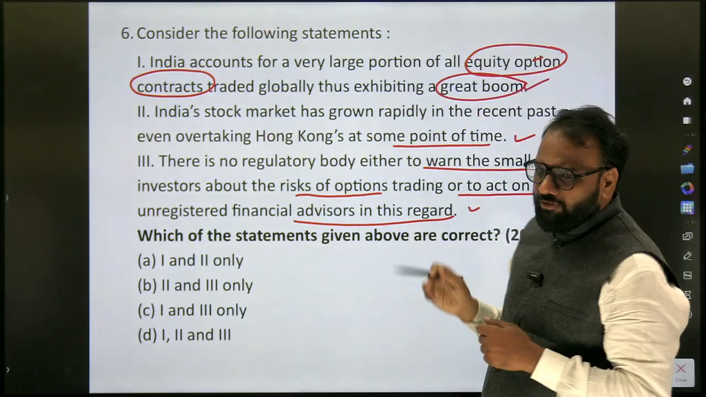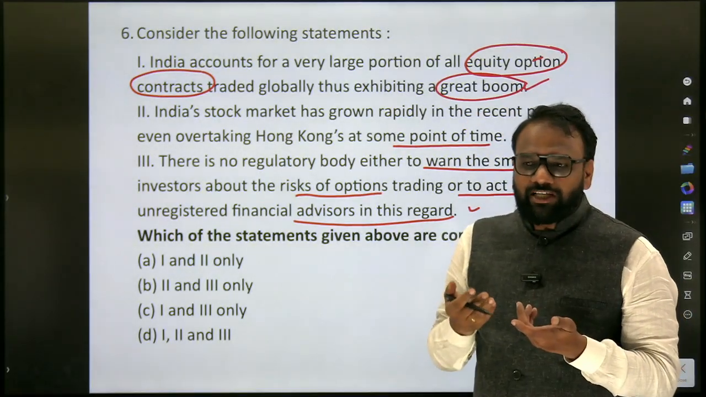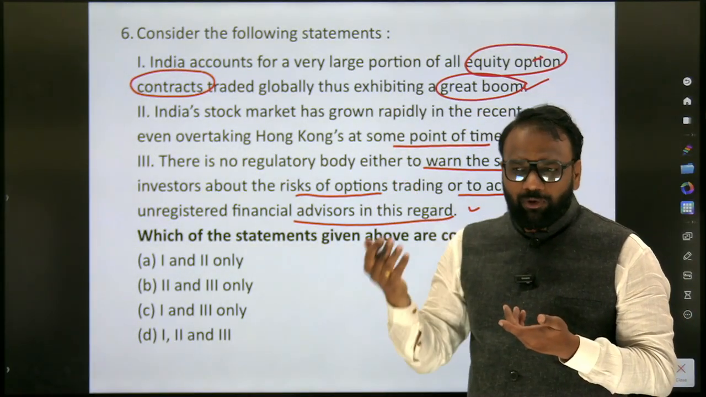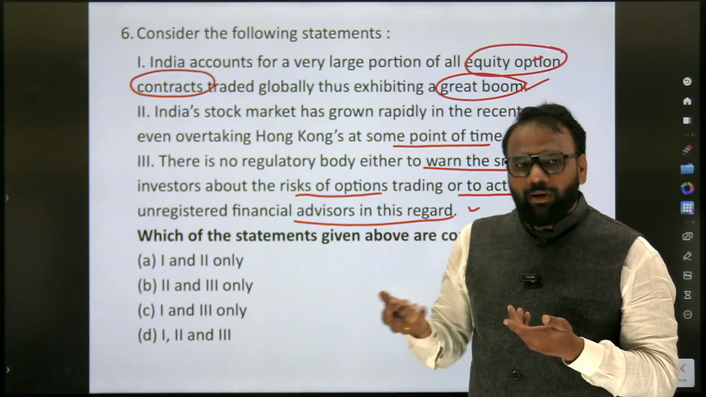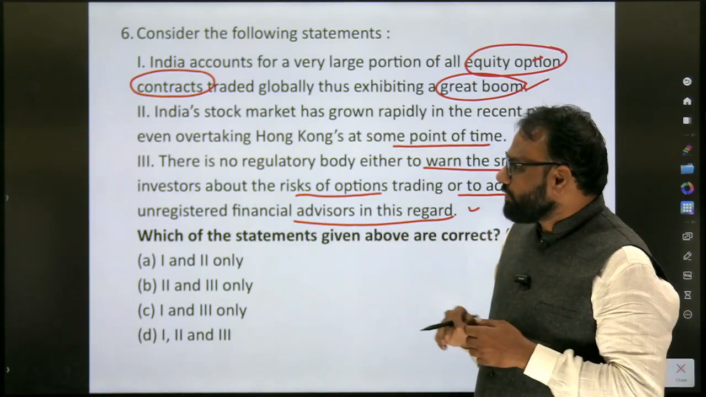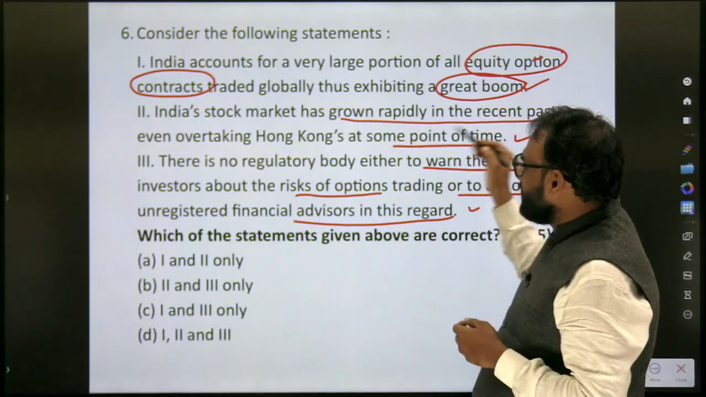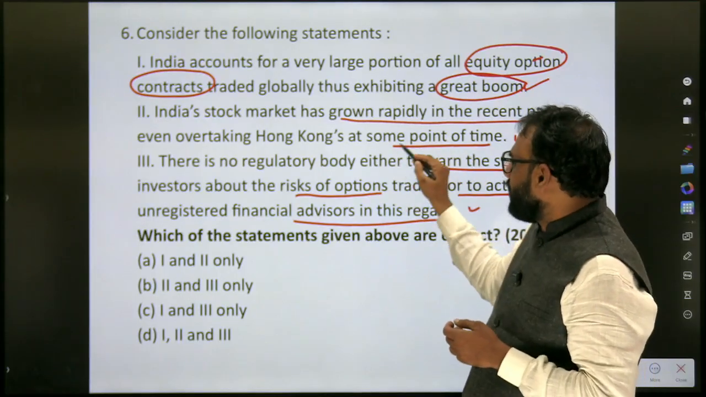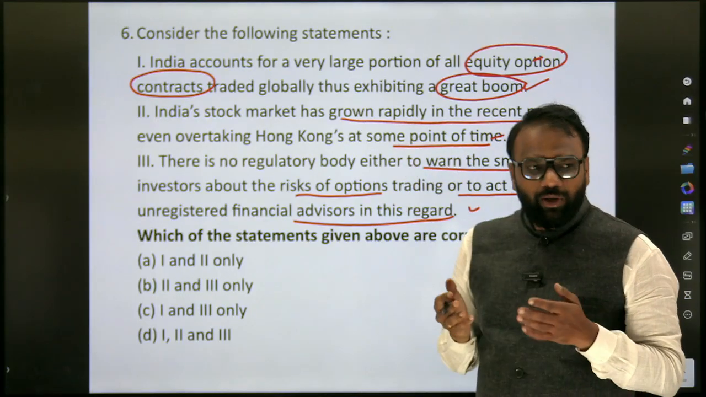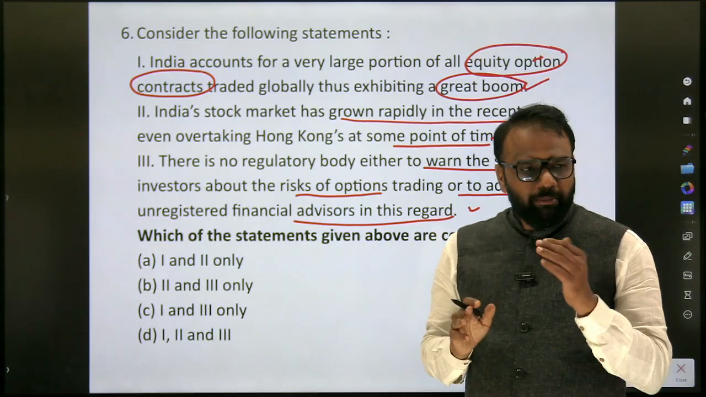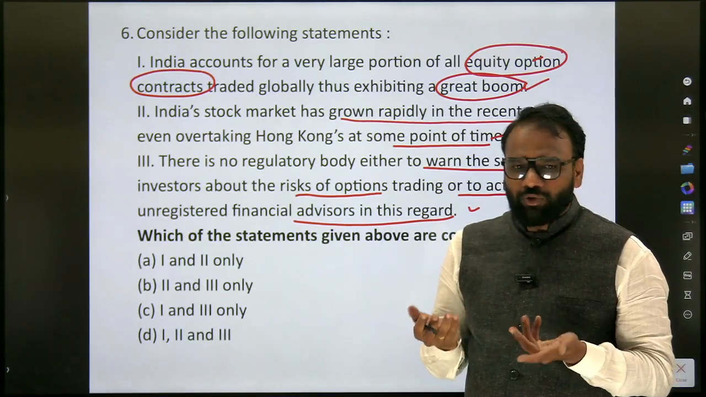India's stock market, again, great boom. What is this term boom? We need to understand what is a boom. When something is performing well, we call it a boom. India's stock market has grown rapidly in the recent past, overtaking Hong Kong at some point of time. We don't know. Even if you refer to current affairs, many times we will not be aware of it, whether it's true or false.